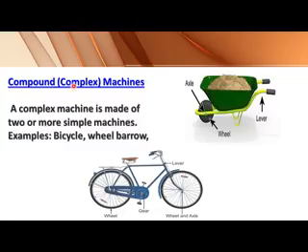Now compound machines, which are also called complex machines. A complex machine is made up of two or more simple machines. For example, a bicycle or wheelbarrow. Look at these examples. So a complex machine is made up of two or more simple machines.